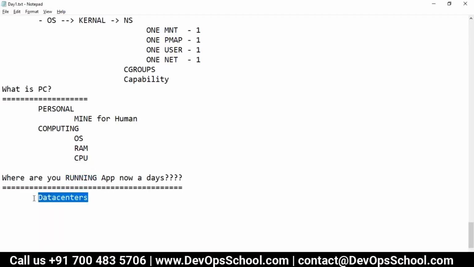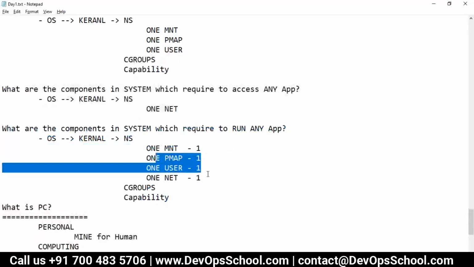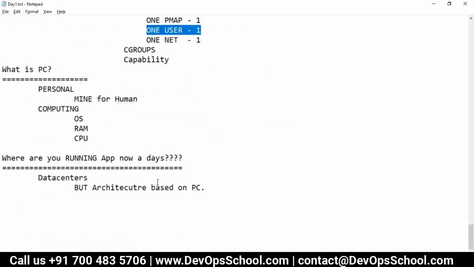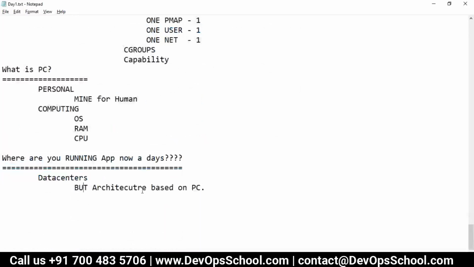Facebook is running in a data center, Twitter is running in a data center, LinkedIn is running in a data center, everything is running in a data center. But the architecture is based on PC. Let me repeat: what are the components in the system required to run any application? One mount, one PID map, one user, one network, cgroups, and capabilities. You can create multiple users in the operating system. So we are running applications in a data center, but the architecture is based on PC.